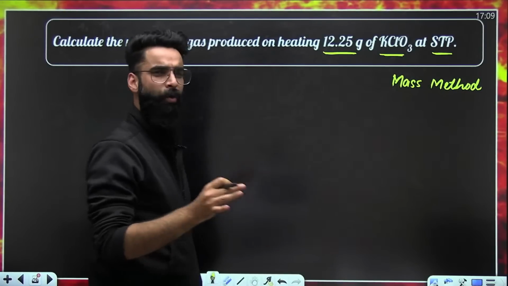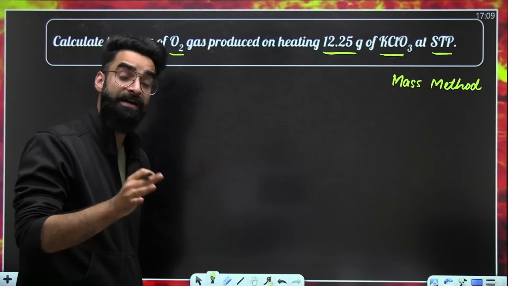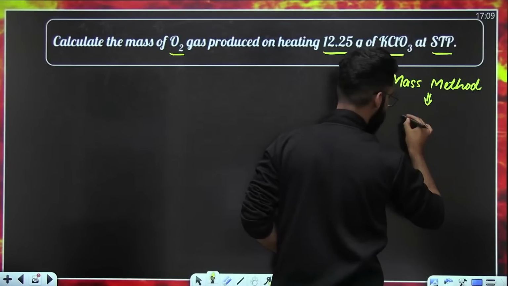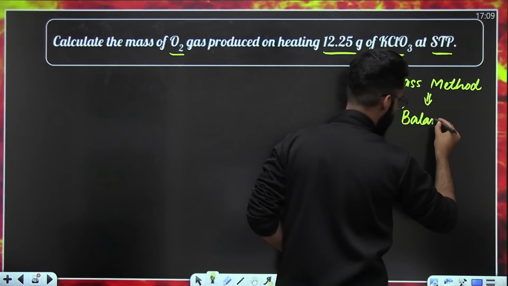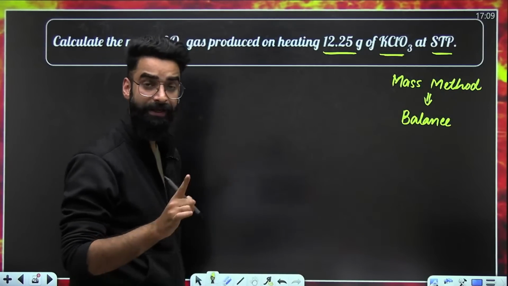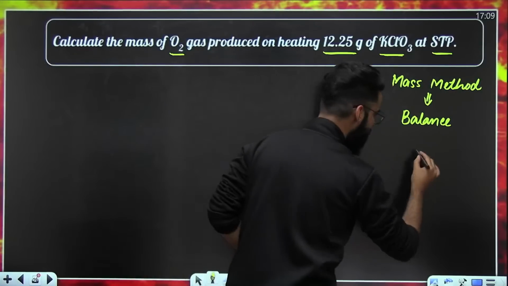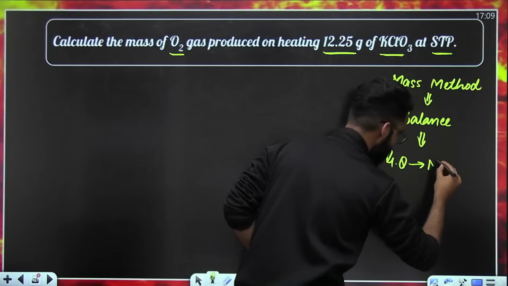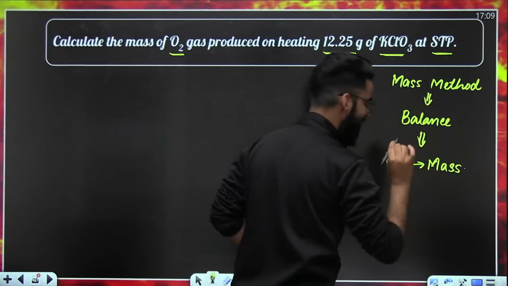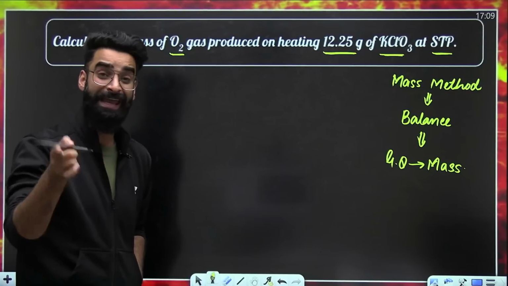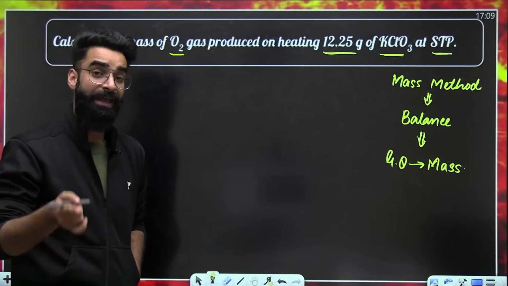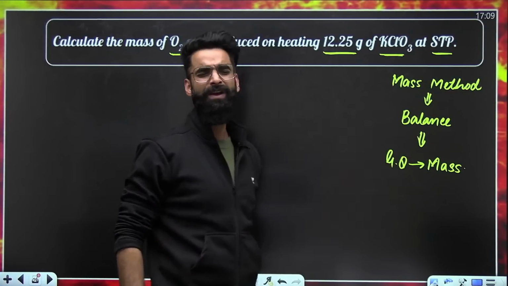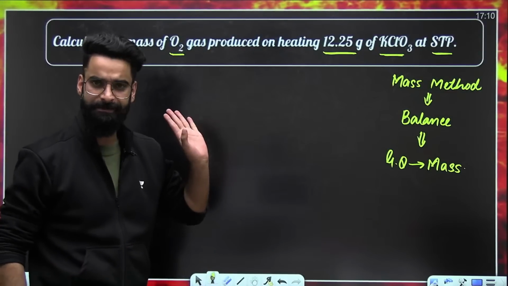My dear students, whenever you use the mole method or mass method in stoichiometry, the first thing always is to balance the reaction. This has to be always your first step. Just balance the reaction, right? Now, particularly in the mass method, after balancing the reaction, convert the given quantity into mass. If you remember, in the mole method, we were supposed to convert the given quantity into moles. But here, we are supposed to convert the given quantity into mass.